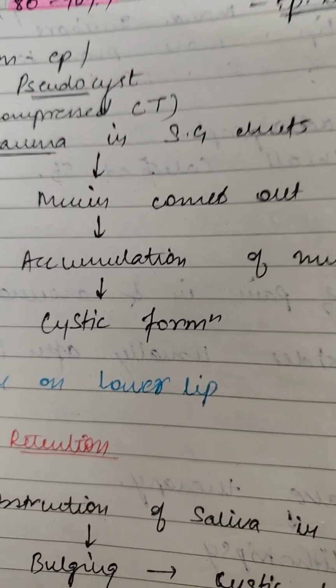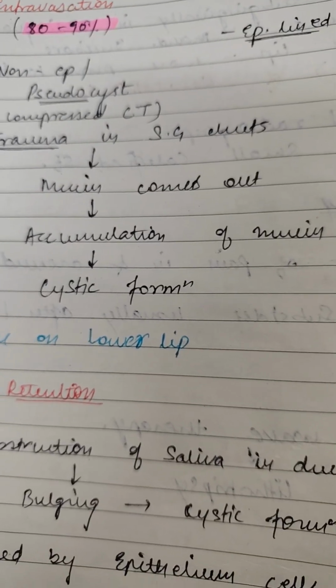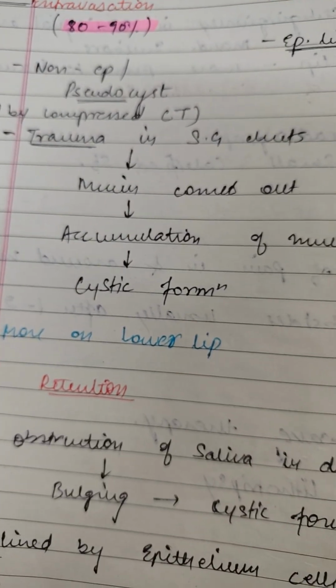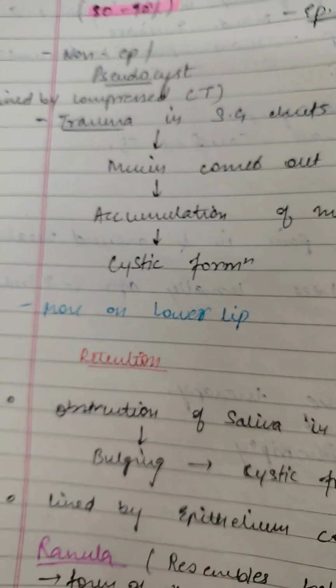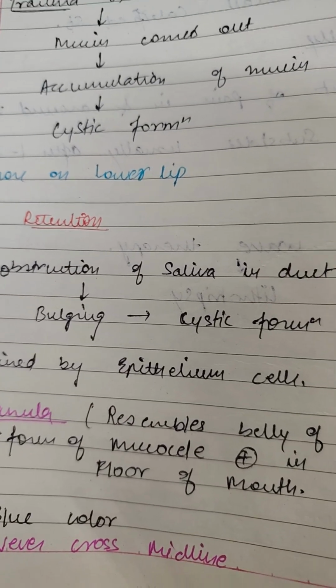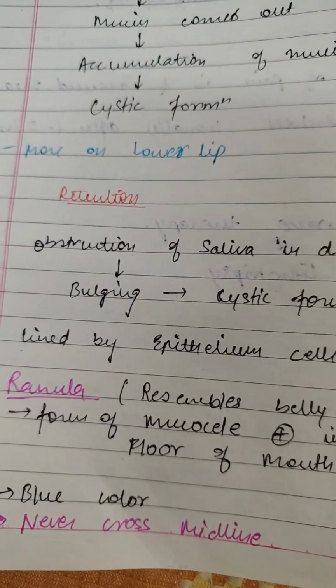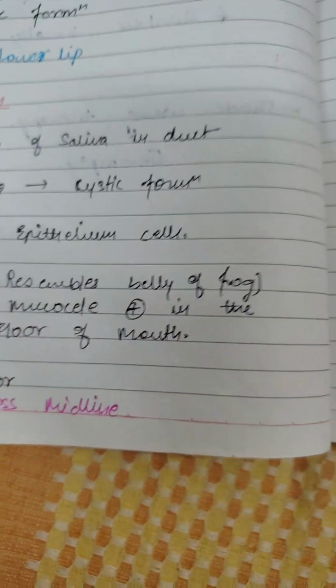There is trauma in the salivary gland ducts. Then the mucin comes out, and there is accumulation of mucin, which takes the form of cyst. It is also more common on the lower lip. Then the retention mucocele. There is obstruction of saliva in the duct, bulging out, resulting in cystic formation, lined by epithelium cells. Ranula resembles the belly of frog.